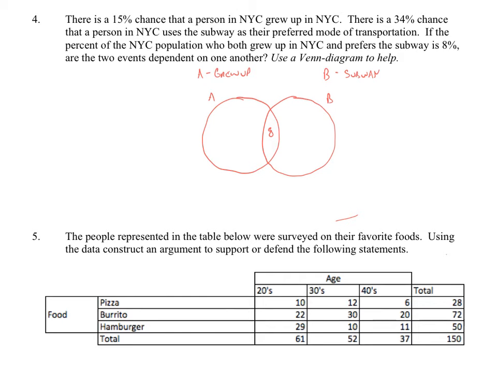And this is where most people are making their mistake, because a lot of people are writing 34 here and 8 here. The problem with that is there's a 34% chance that a person in New York uses the subway as their preferred mode of transportation. In this scenario, you've added 8% to that. So this is a 42% chance of people in New York using the subway. So the problem is you can't put that 34 there if you're going to put the 8 there. So instead of putting that 34 there,